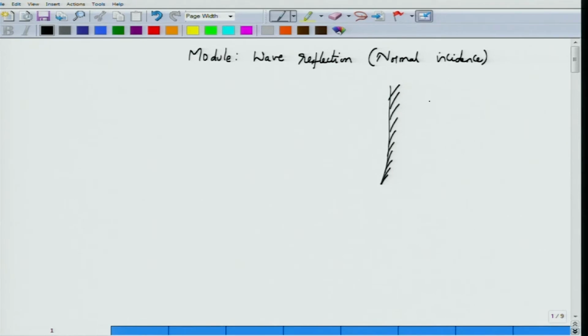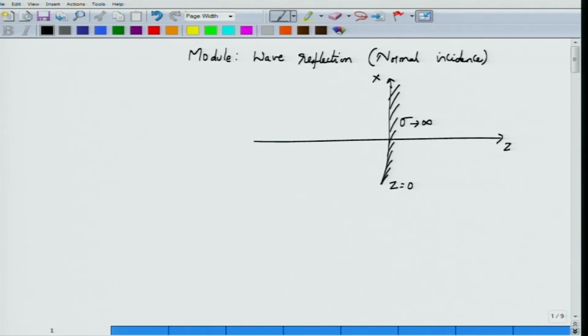We will not worry about what happens inside this region and how the effect of imperfect conductivity would come into effect. Here we will assume that the medium is perfectly conducting, therefore its sigma is going to infinity. This is the direction of the wave propagation along the Z direction, and I have kept this rather thick conducting surface at Z equal to 0. We can also mark off one of the axes as the x axis.